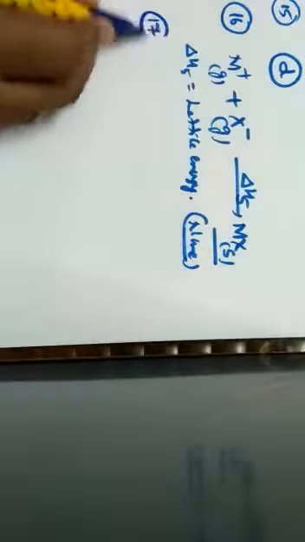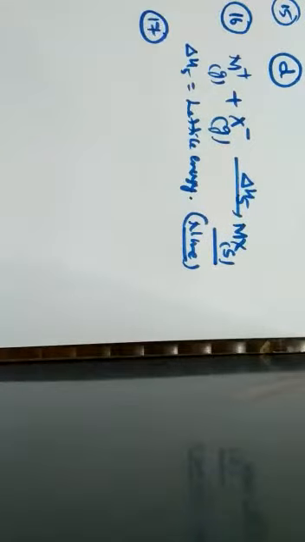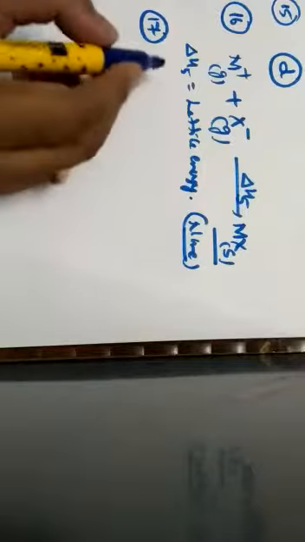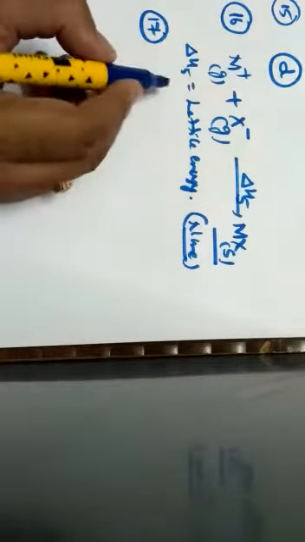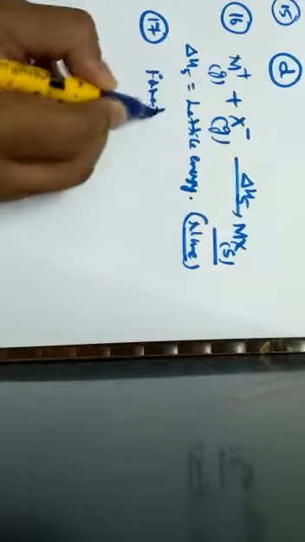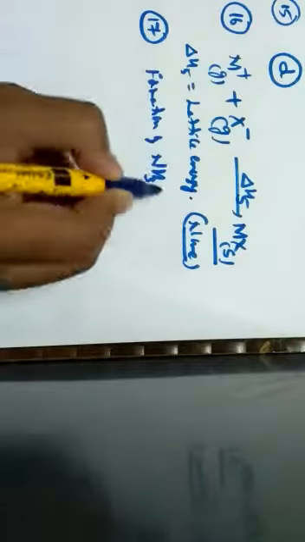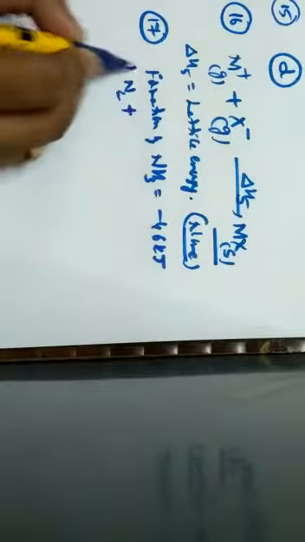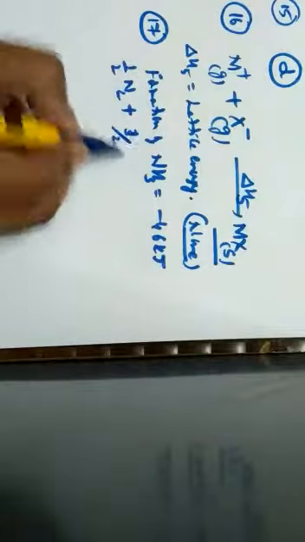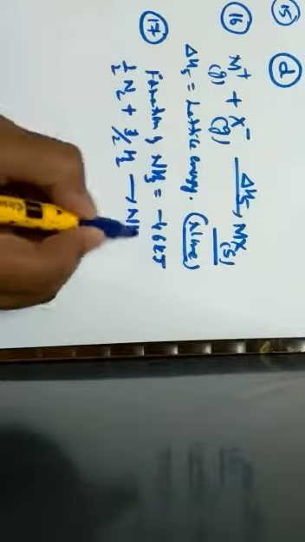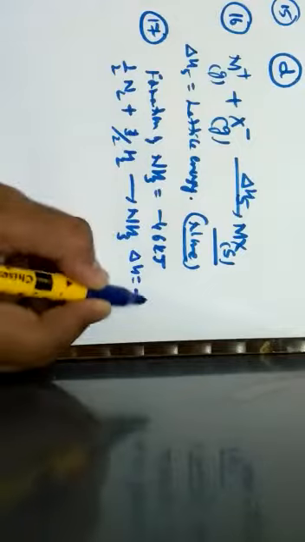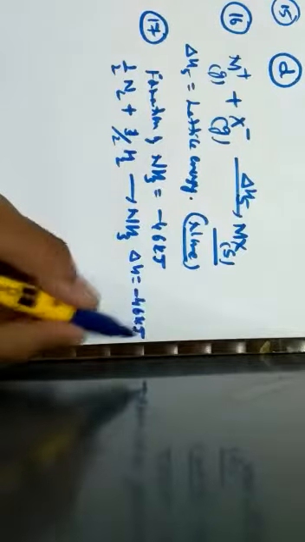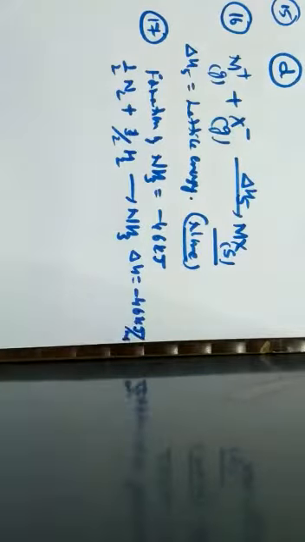Next, question number 17. The enthalpy of formation of ammonia is minus 46 kilojoule per mole. The enthalpy change for the reaction is, so here they have given the enthalpy for the formation of ammonia, that is minus 46 kilojoules. When I write the equation for this, I can write it as half of N2 plus 3 by 2 of H2 gives rise to NH3, where delta H is equal to minus 46 kilojoule per mole. So they have mentioned this formation.